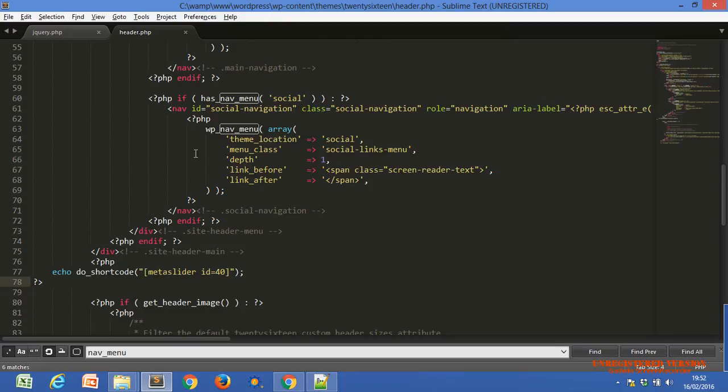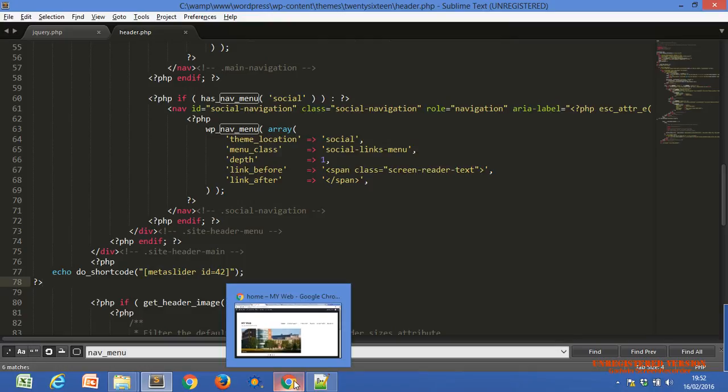Yeah, this is the header.php file, and I just put the code. This is the first slider. If I change the code, I just copy and paste another code. I just replace the code with the second slider. Now I just save the file.